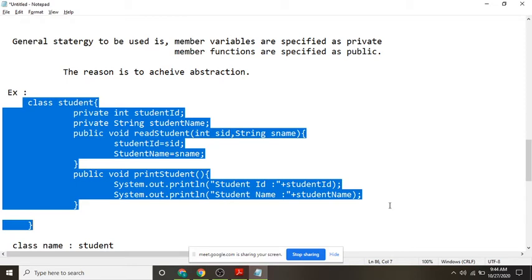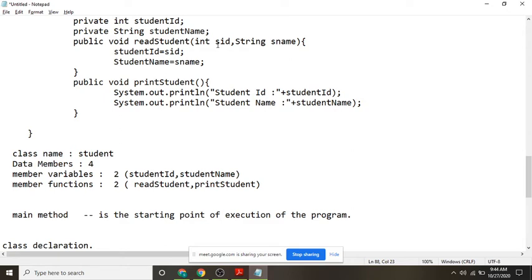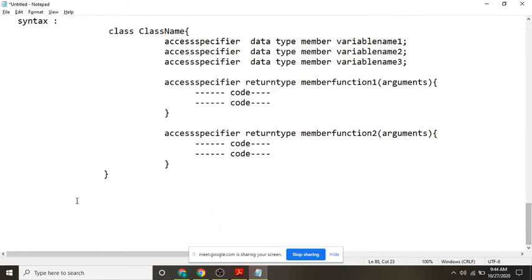So args, String args, is mainly meant for sending any argument to your main method. Whereas what are these two? These two are member functions. Now how do you create objects? I think you understood what class declaration is, no? Now, creating objects.